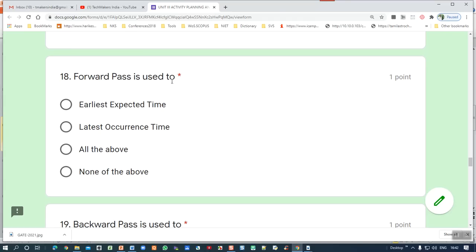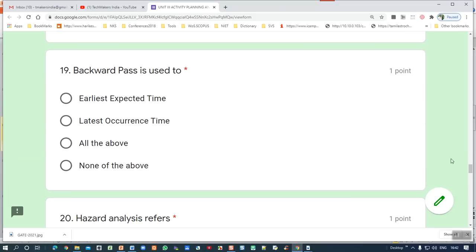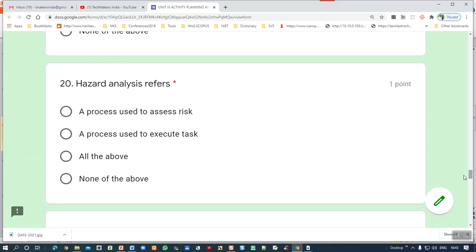18th question. Forward pass is the earliest expected time. The definition is very, very important. And the backward pass is used to find the latest occurrence time. This is the correct answer. And the 22nd, hazard analysis refers to what is used to assess risk. This is the correct answer.